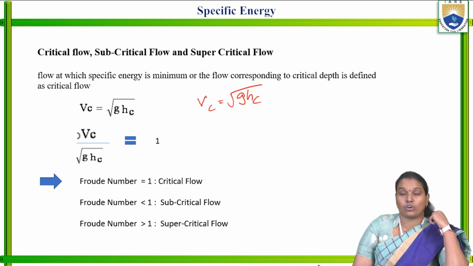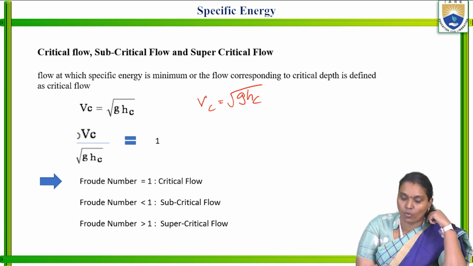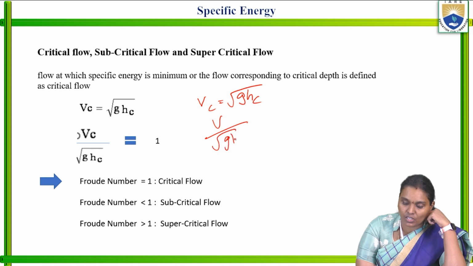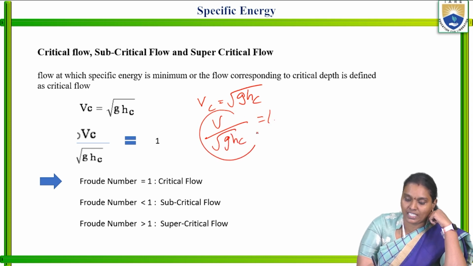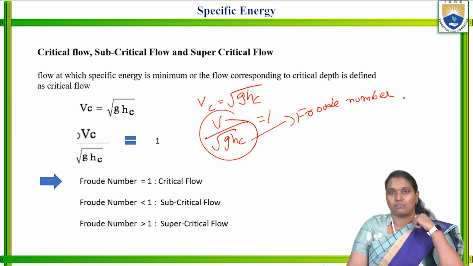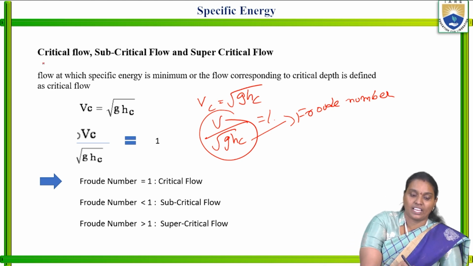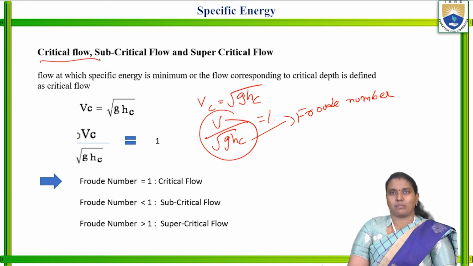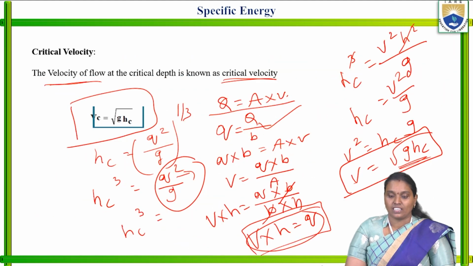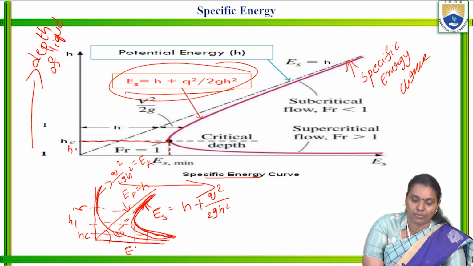Vc is equal to root g hc. Now V by root g hc is equal to 1. So this represents the Froude number. This is nothing but the Froude number. It means that whenever the Froude number is equal to 1, that flow is nothing but the critical flow. So whenever this is the thing, this is the critical depth hc.